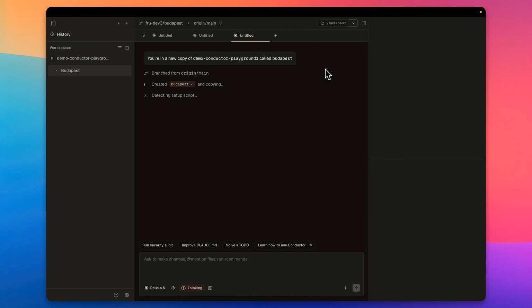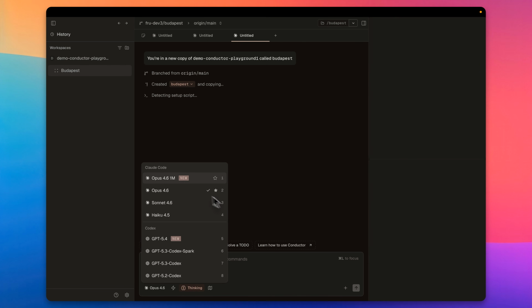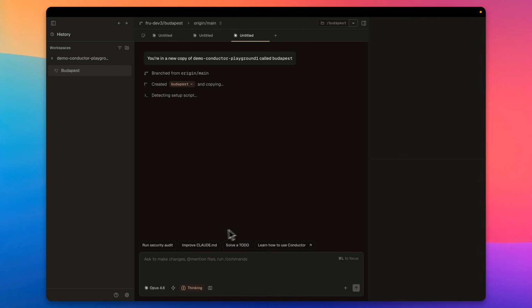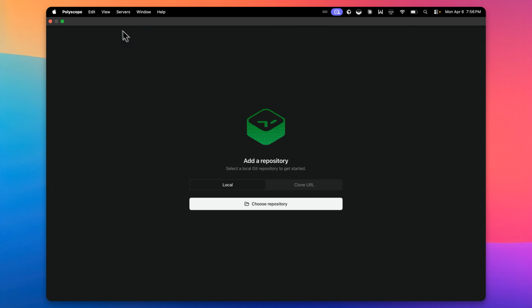But yes, it's using Opus 4.6, GPT-4, all of those are available, but just not as compelling just yet. Detecting setup script. I'm honestly not sure what's getting set up, but I can tell for now that this is a pass.